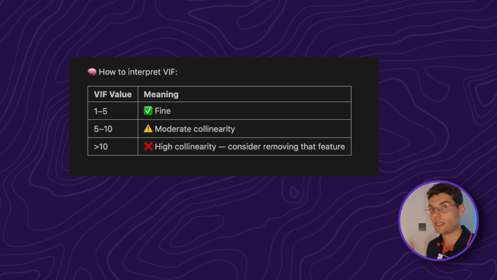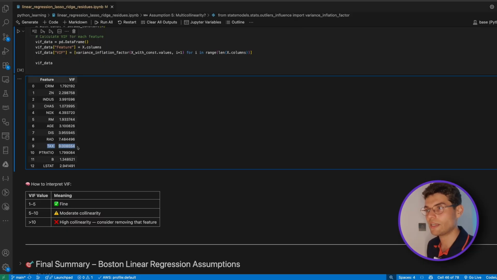And based on that VIF score, here I've put it on the table for you, if it's 1 to 5, it's usually okay. If it's 5 to 10, there is collinearity. If it's above 10, there is high collinearity, and you want to avoid those. So here we can see that this tax here is 9, and this rad is 7.48, and these two have really high collinearity, and that's something that we can investigate.